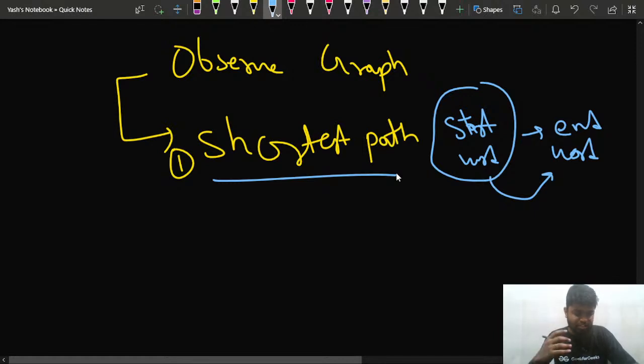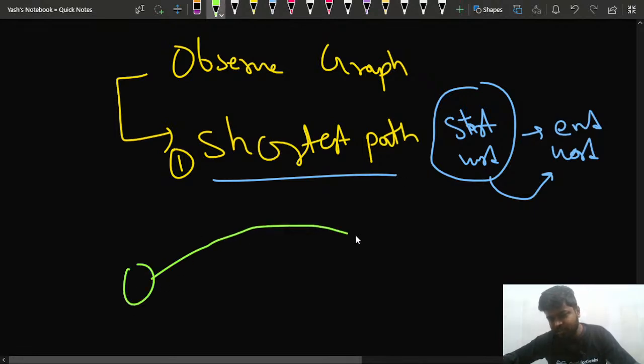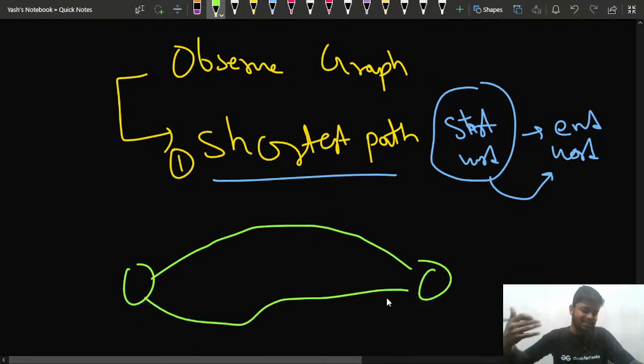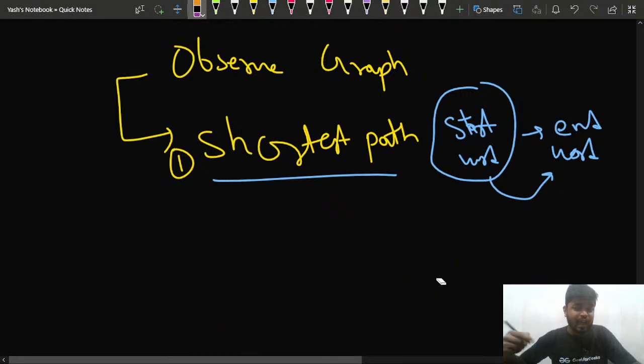This is the first hint that we have got, that this might be something related to graph, because as we saw, there were a lot of paths. From a particular start I could go this way to this, or I could go this way to this, right? There were a lot of ways to reach the ending word. So that's what we are also expecting, and that's why I can see that there is some smell of graph here.